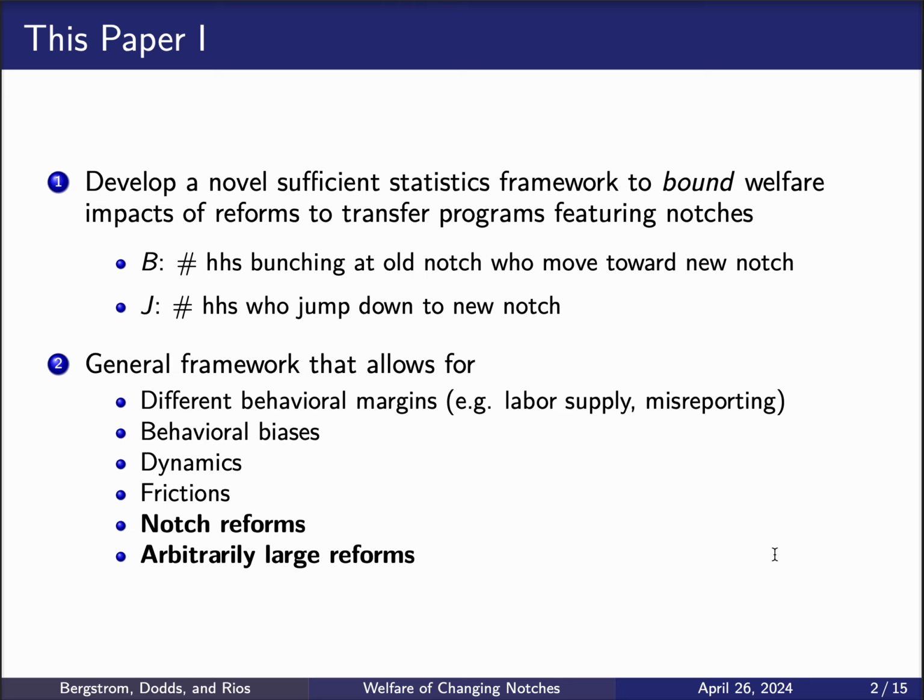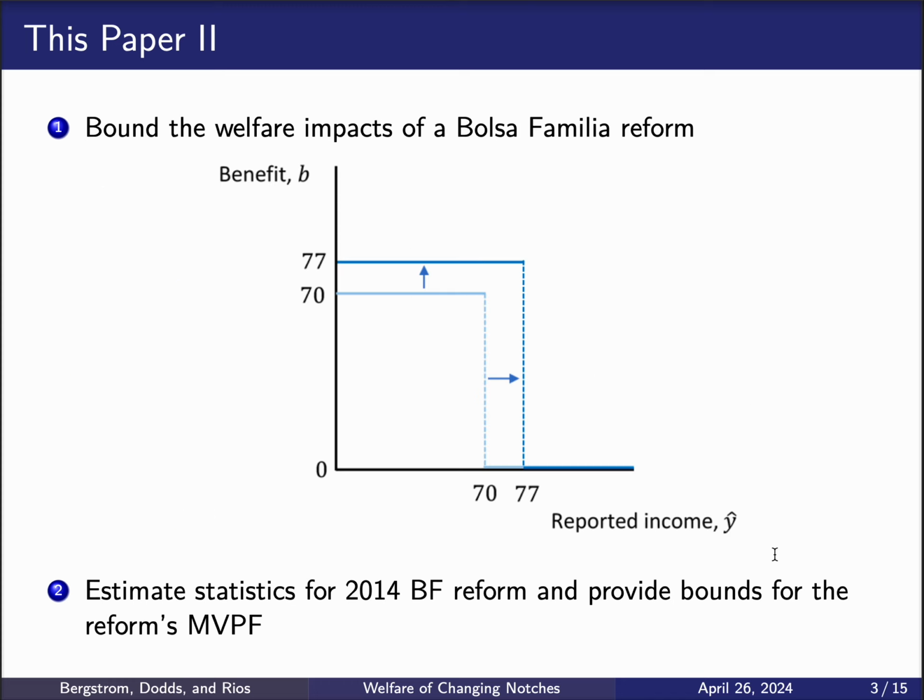using arguments similar to the ones in the usual approach of sufficient statistics. We also allow for behavioral biases, dynamics, frictions. But in particular, our method allows us to analyze the welfare impact of notch reforms and arbitrary large reforms, which are two things that preclude us from using the usual envelope theorem argument, but it allows us to be more general than the usual approach.